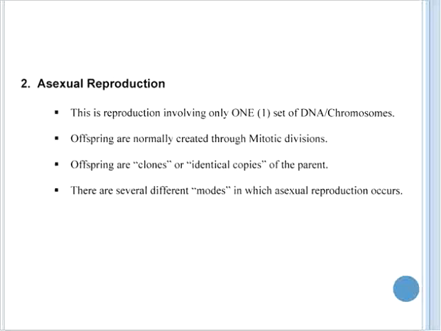The other mode of reproduction is asexual reproduction. Asexual meaning without sex. Asexual reproduction is reproduction involving only one set of DNA chromosomes. Offspring are normally created through mitotic divisions, and the offspring are clones or identical copies of the parent. Within the mode of asexual reproduction, there are several different means in which asexual reproduction can occur.